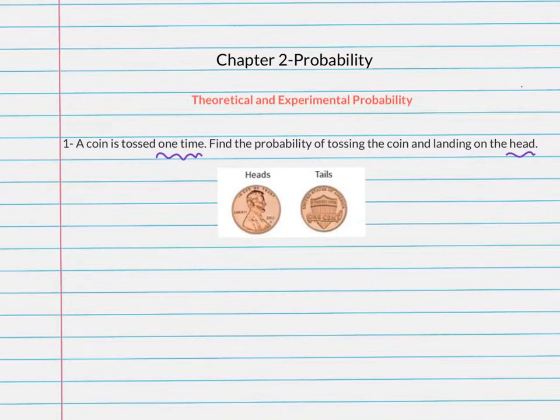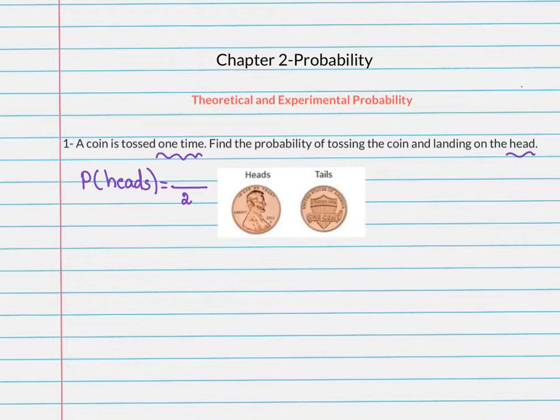Let's now find the probability as we learned earlier. The probability for landing on the head, so they want the heads, is equal to a fraction. We need to write the denominator as the total possibilities or total number of outcomes. The total number of outcomes is 2 because we only have two possibilities, either heads or tails.